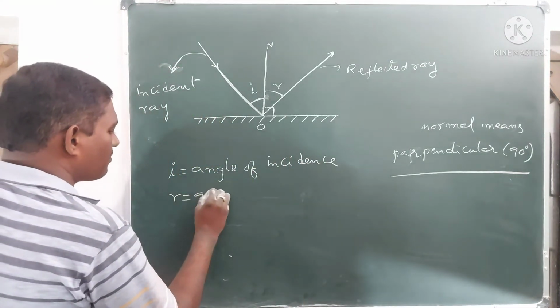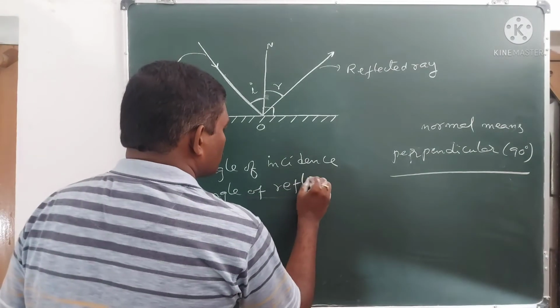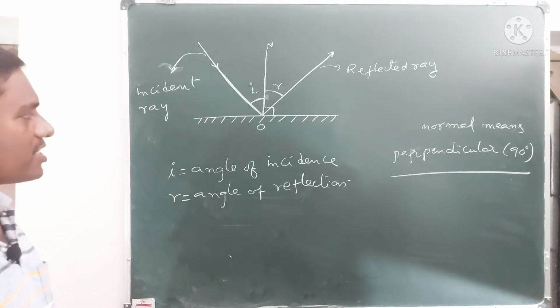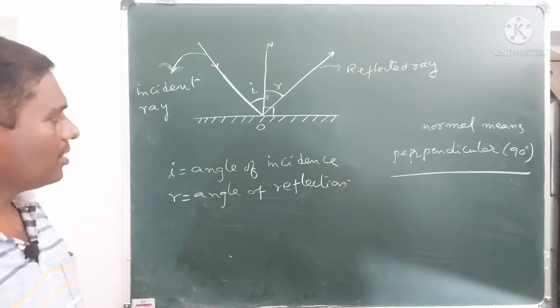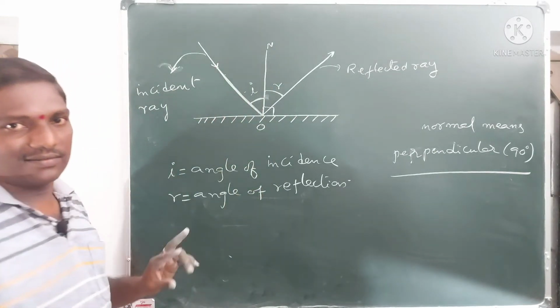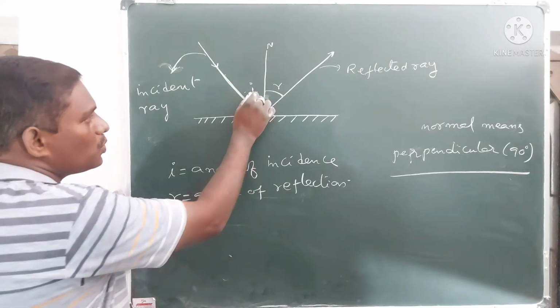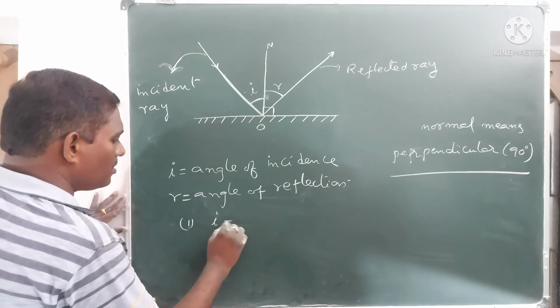I is the angle of incidence, and R is the angle of reflection. These two angles are equal. That is the first property. So I is equal to R.